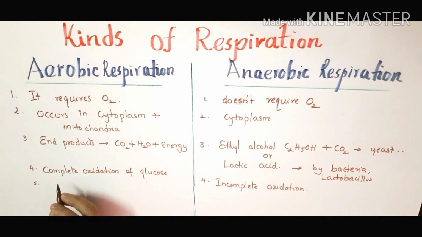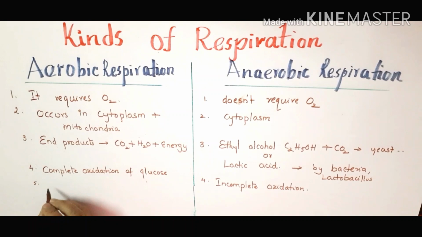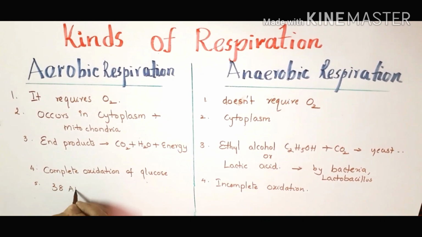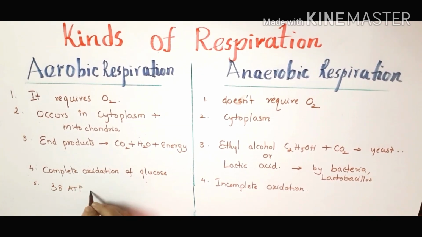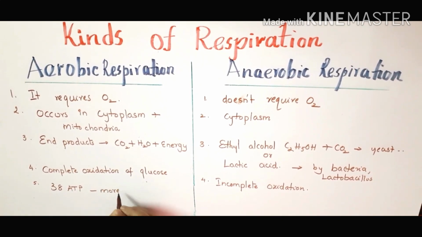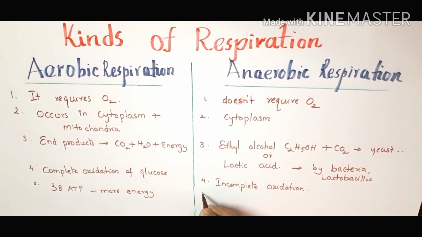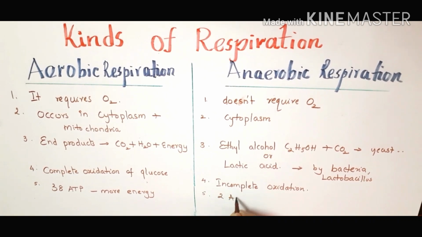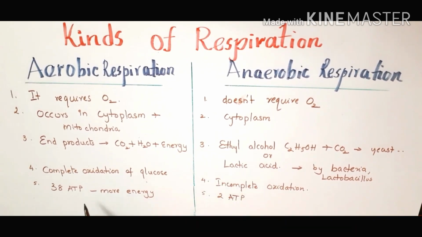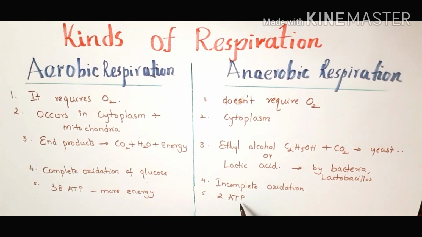Next point, how many ATP molecules? ATP is an energy rich molecule. How many ATP molecules are formed? 38 ATP molecules are formed. So a lot of energy is produced. But here only 2 ATP molecules are formed. Here Krebs cycle, glycolysis and many other stages are there, but here only glycolysis, so that's why only 2 ATP molecules.